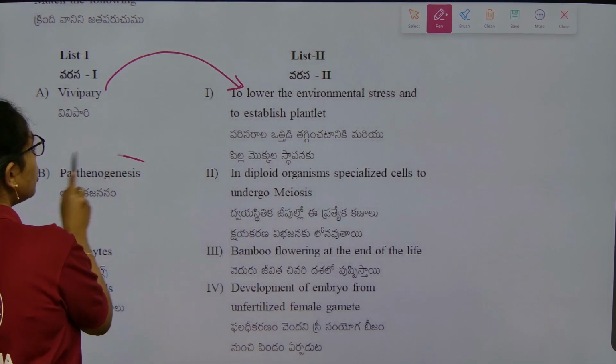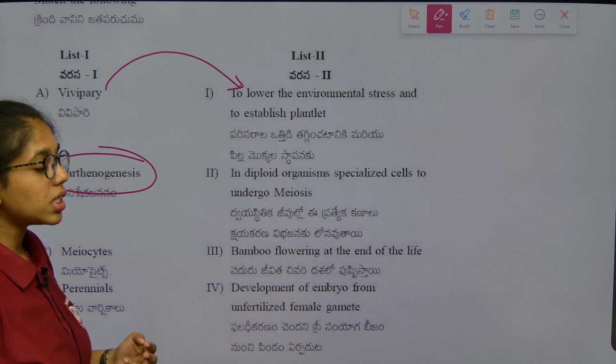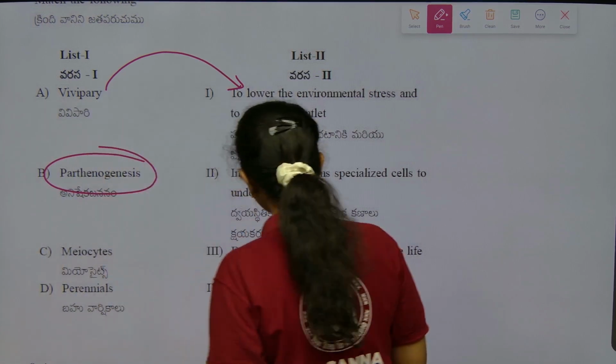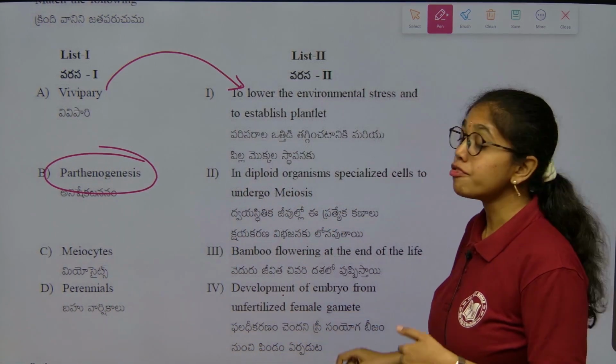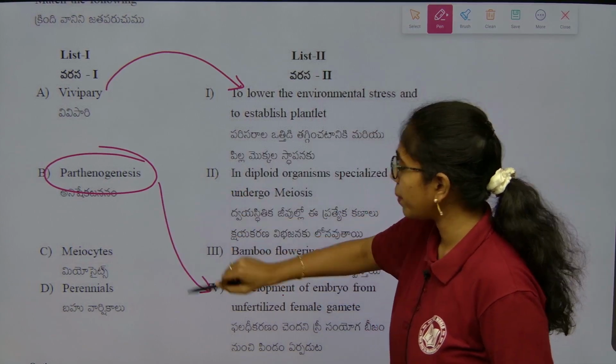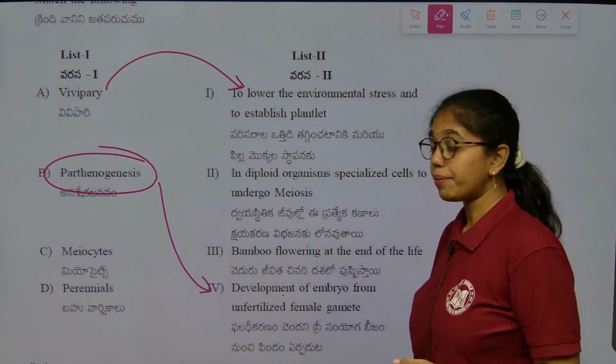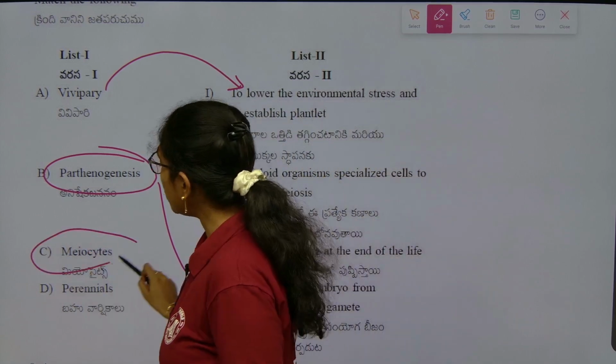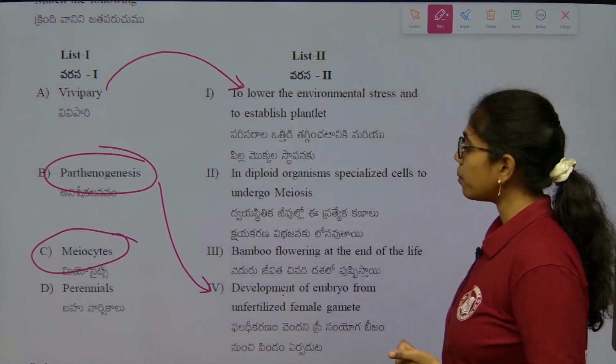Second, parthenogenesis. Parthenogenesis is the development of embryo from an unfertilized female gamete. Okay, this is development of embryo from an unfertilized female gamete. Next is what? Meiocytes. What are meiocytes?